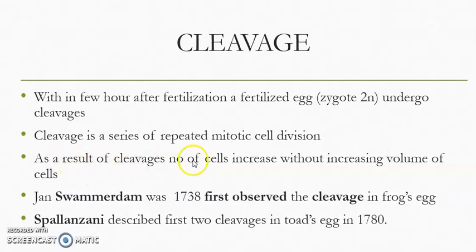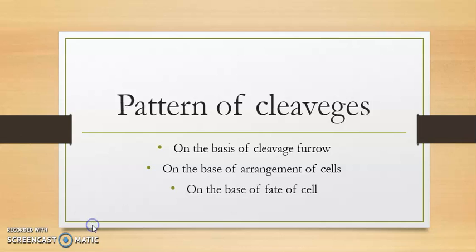As a result of cleavages, the number of cells increases, but without an increase in the volume. Jan Swammerdam, in 1738, was the first to discover and observe the cleavages in the frog egg. Later on, in the toad egg in 1780, the first two cleavages were observed by Spallanzani.